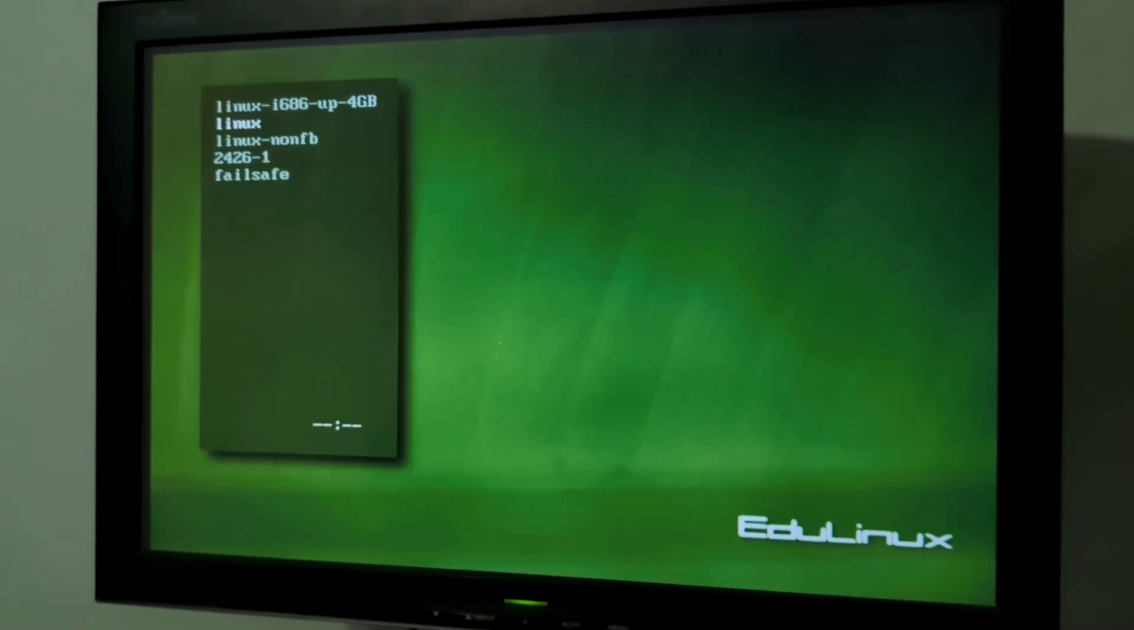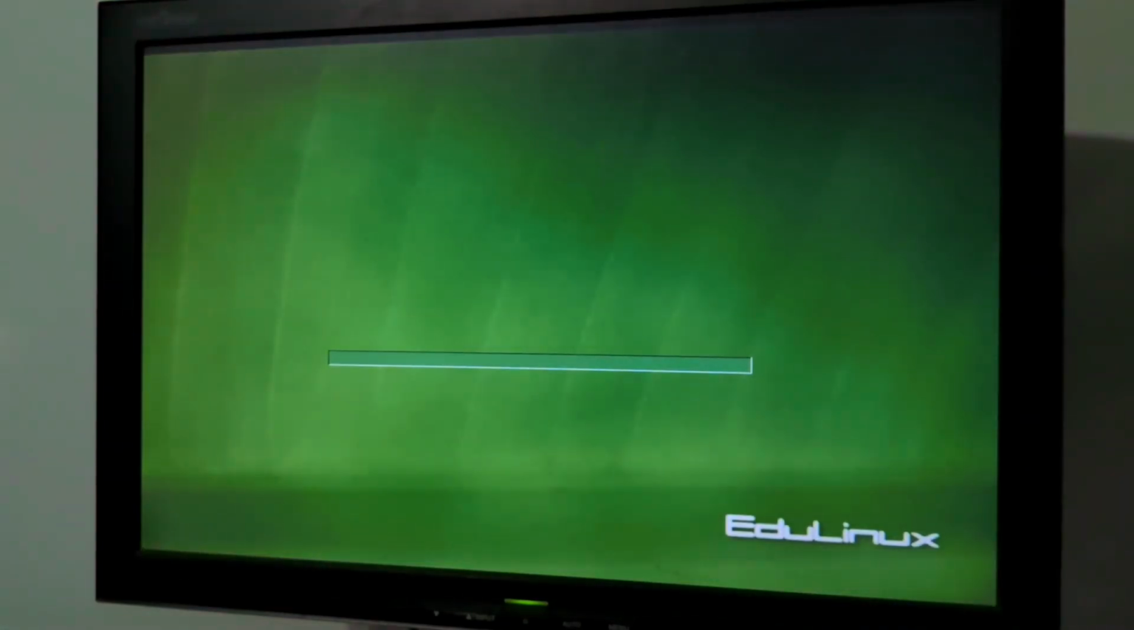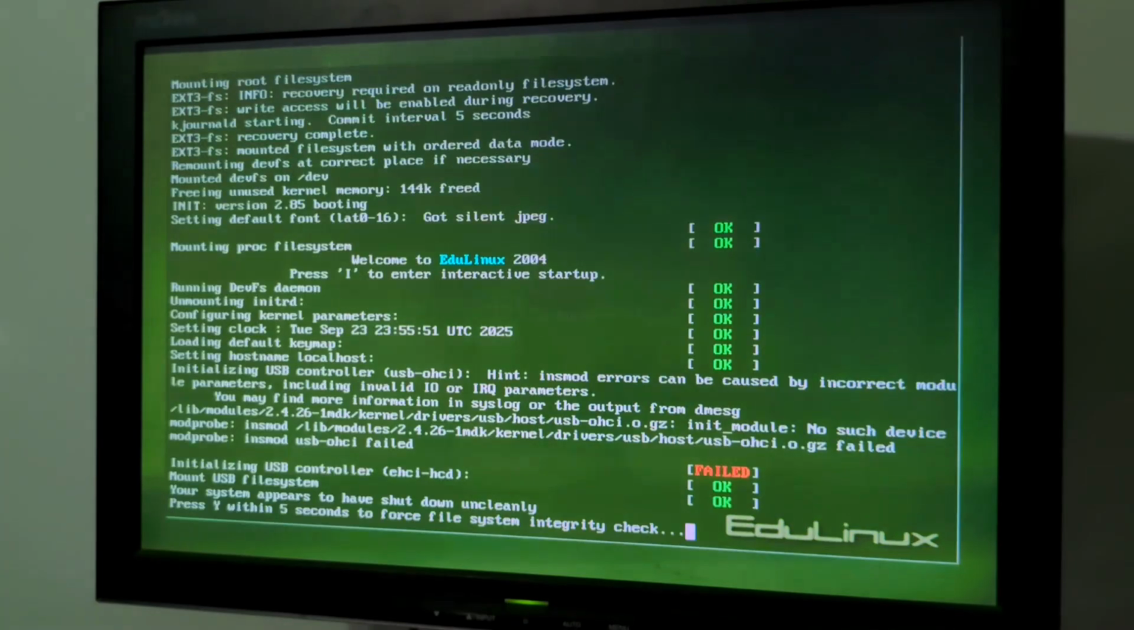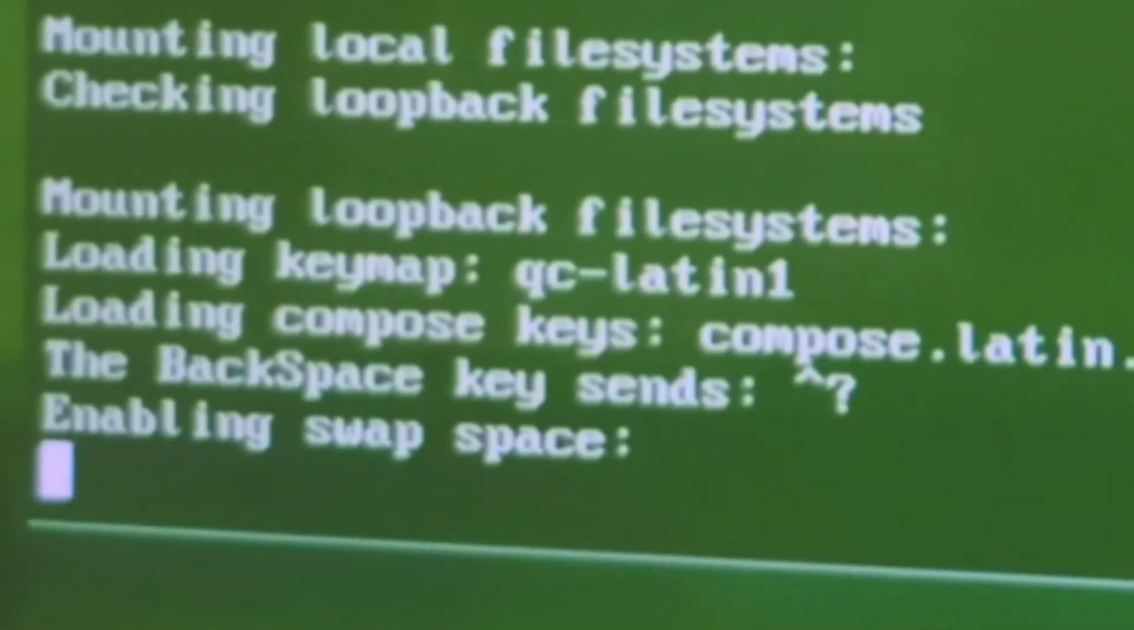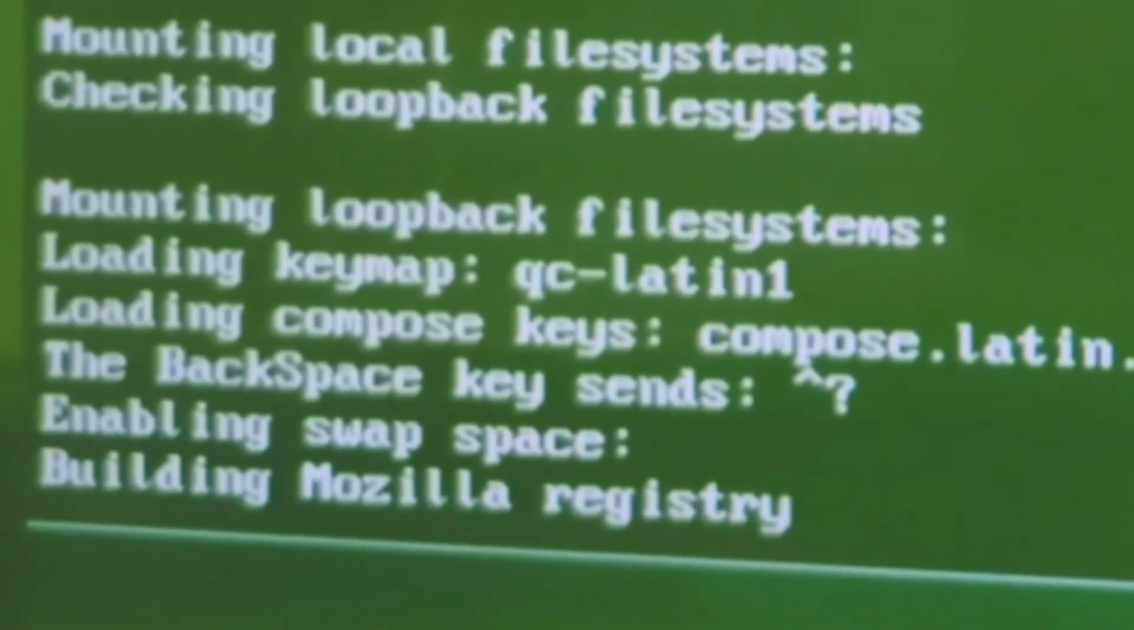Let's try Linux. I'll let it load for a few more minutes.